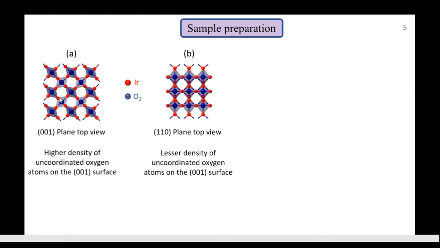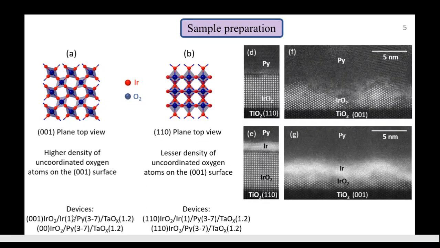Along with that, we also find that under-coordinated oxygen atom density is very high on the 001 surface of iridium oxide compared to the 110 surface. These under-coordinated oxygen atoms can react with the permalloy, decreasing the spin torque efficiency. So we needed to put 1 nanometer of passivating iridium spacer. Hence, we measured all these four sets of devices. TEM images are also shown here.